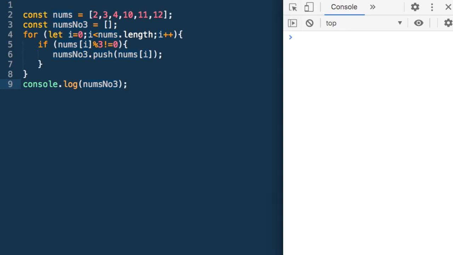Now if I run it, what do I get? I get 2, 4, 10, 11. So 3 and 12 have not been pushed into it. Let's check it for some other values. Let's say 3, 6, 9, 12.